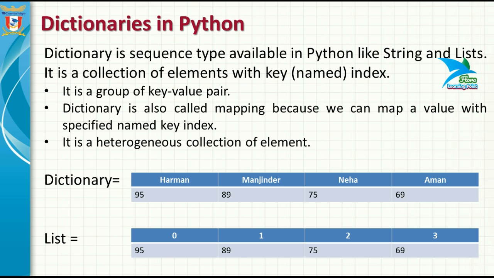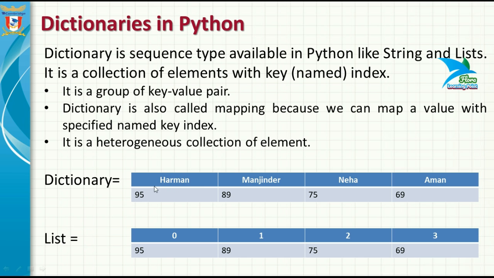But on the other hand, if you store the same values inside a list, then the identity of each list element is a numeric index. We can also specify a numeric index in a dictionary. That means the key of a dictionary can be of any data type.